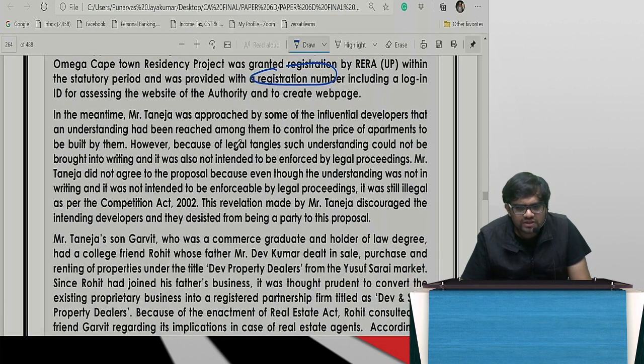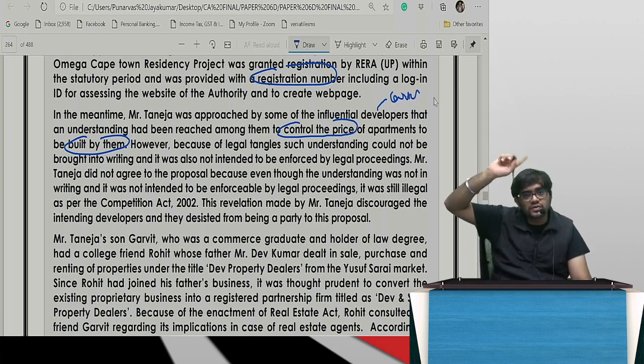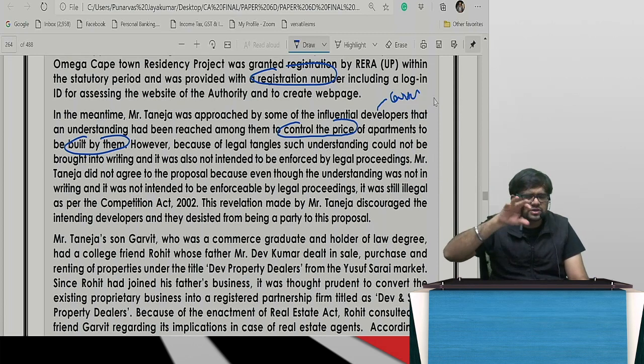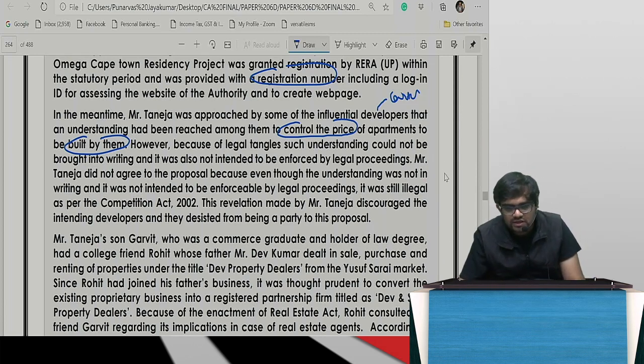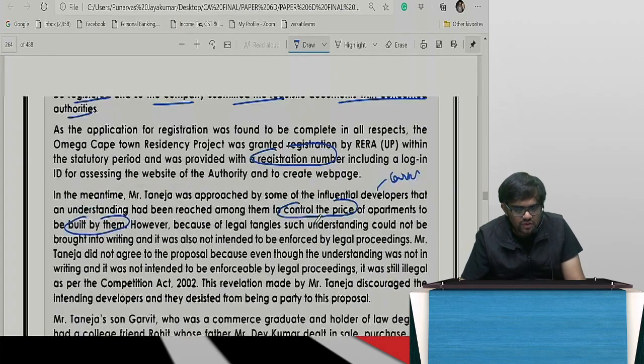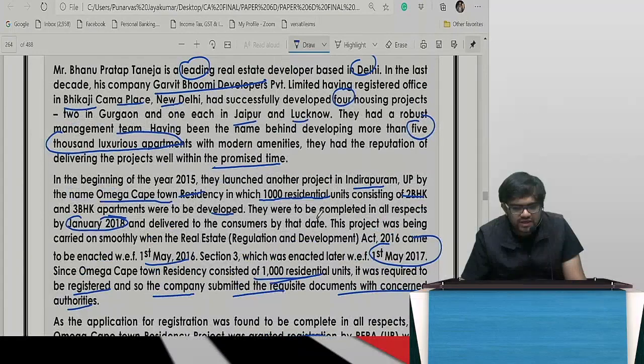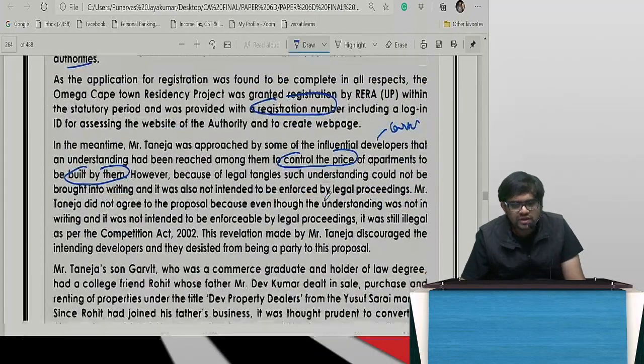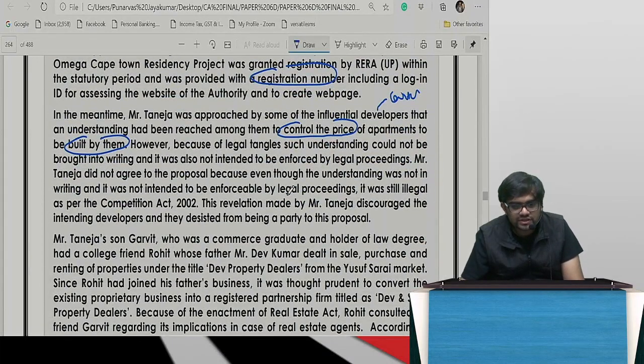Taneja was approached by some of the more influential developers, among them, to control the price of apartments. Cartel, done here. Link it to that question; one question on cartel, the third question, has come. So you should keep it in mind, which means I should see this area properly. Getting it, guys? So again, we had done the Prezi writing, no? So here, what is the scene? Jan 28,000, this whole story. Then controlling the price means cartelization.